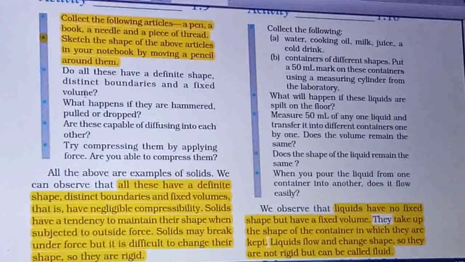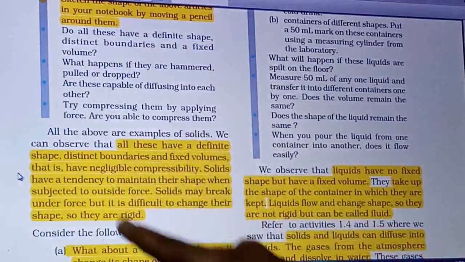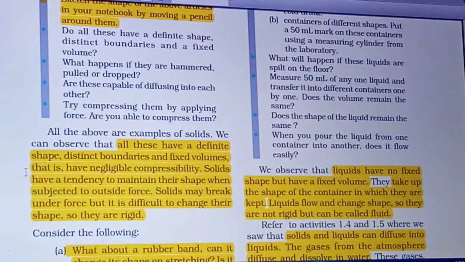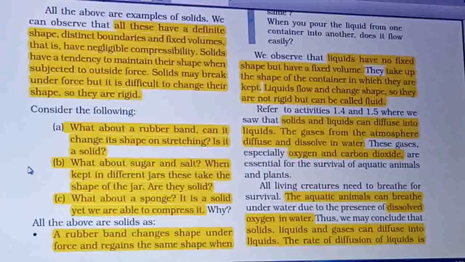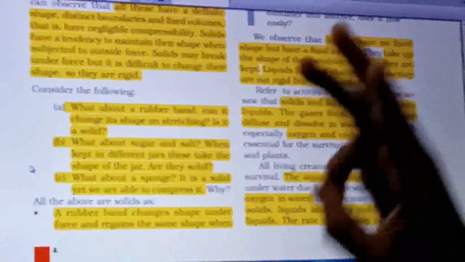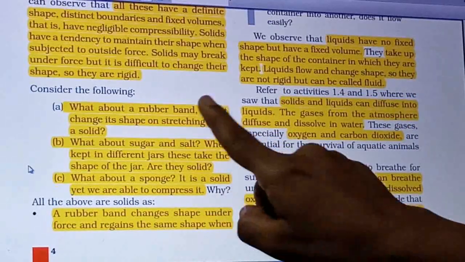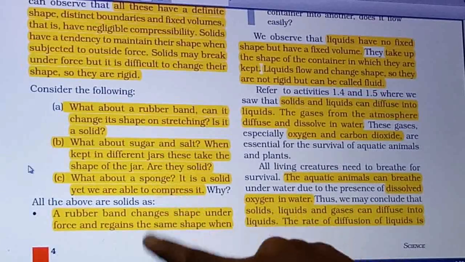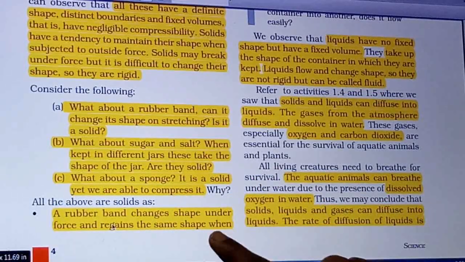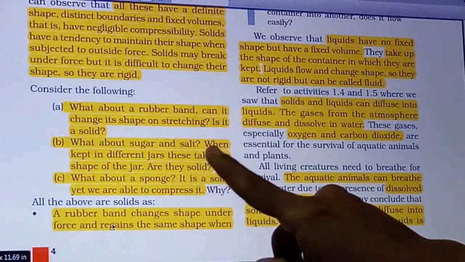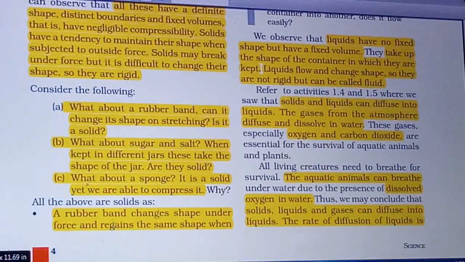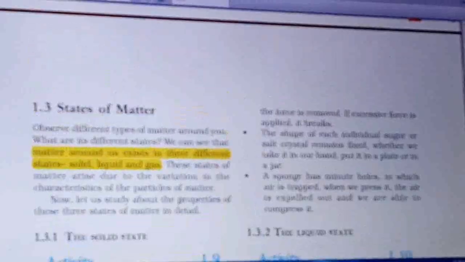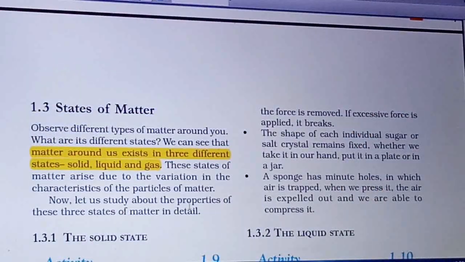Go through all these points. The answers to these questions will give you the properties of solids. Then the 3 examples I have explained, that is the rubber band, sugar or salt particles and the sponge, are also given, along with why they show properties other than those of a solid and how they are still solids. So here are these answers.